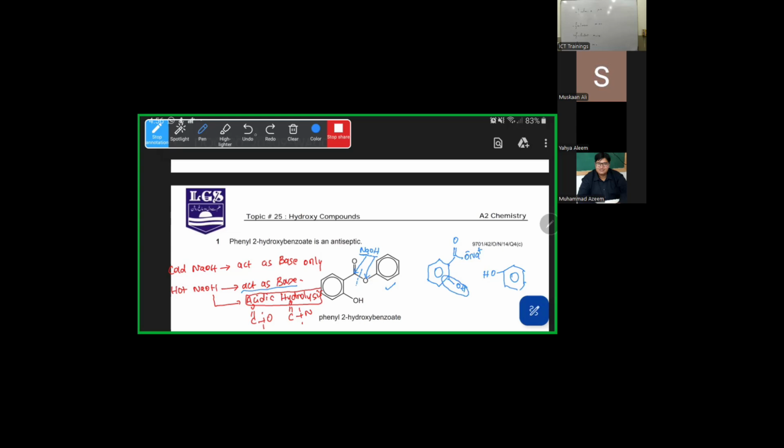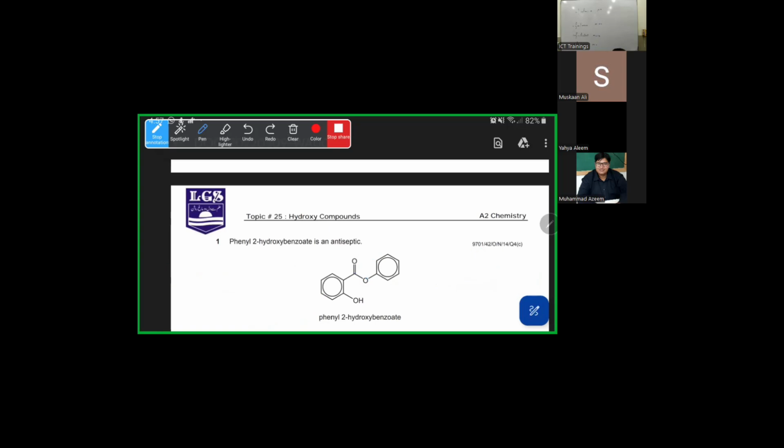Okay. So this phenolic group would react with the NaOH. So you will get O minus Na positive, and you will get this one O minus and Na positive. Why? Because this is also the phenol, and this was also the phenol. Did you get it? Okay, now keep remembering, my dear students, in hydrolysis, the linkage breaks.